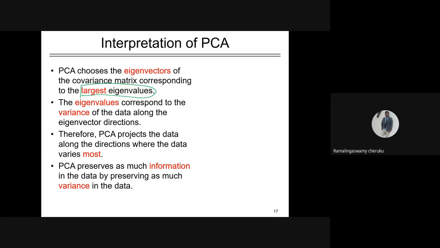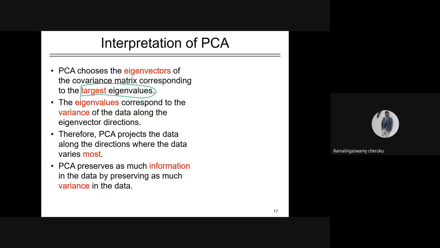Typically, in the regions where the data variance is more, this eigenvector will lie in that direction.